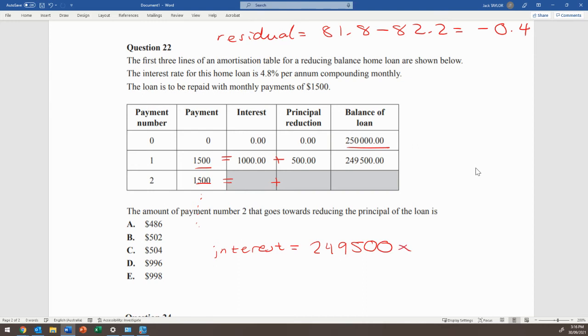Now we need to calculate the interest. The rate was 4.8%, so as a decimal, 0.048. It's important to note that this is compounding monthly, so we need to divide that by 12. Calculate that, and what you get is 998. So that's the interest calculated. It was quite a common incorrect answer to say that the answer was E, but that's because that's the interest. This question wants the principal reduction. You can pretty easily work that out because the principal reduction and the interest have to add up to 1,500. So that's 502.